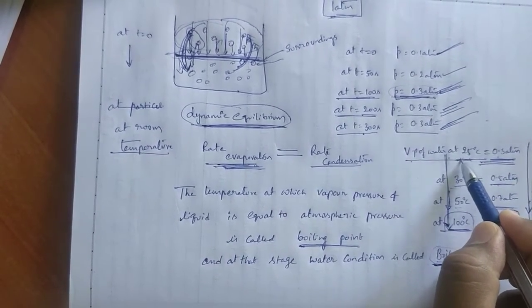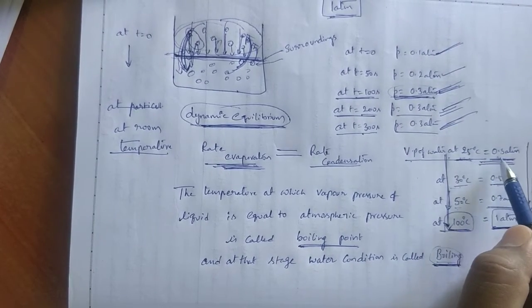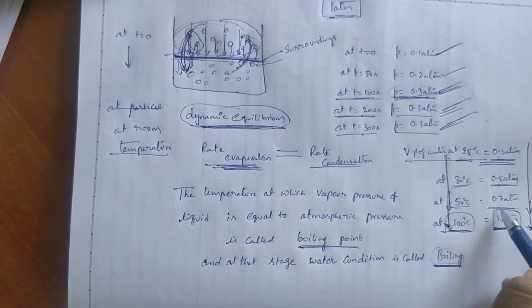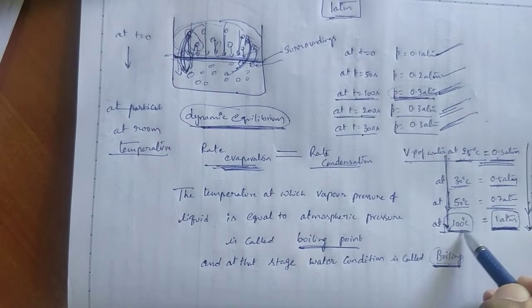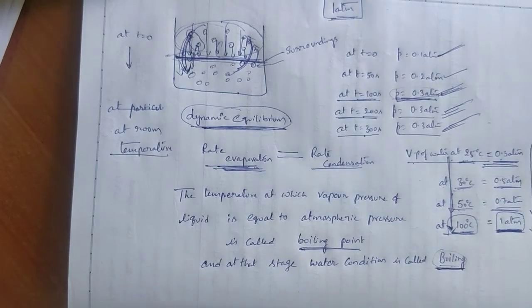So the pressure of a liquid, here I took water, at 25 degrees centigrade is 0.3. Like that, if you increase the temperature, that pressure value also increases, and finally it will attain atmospheric pressure at a particular temperature. That temperature is called the boiling point, and that condition is called boiling.